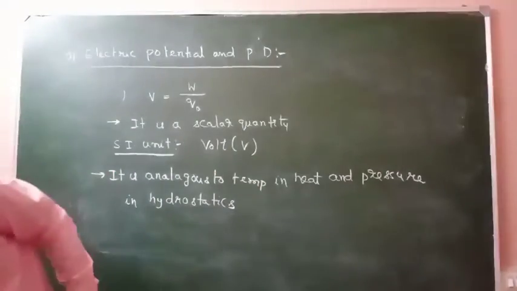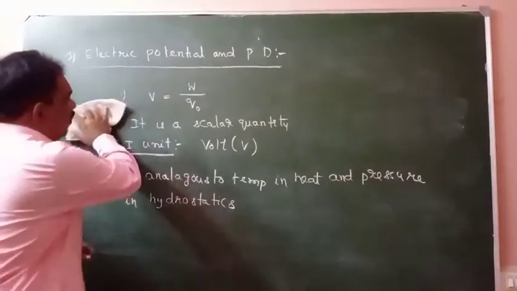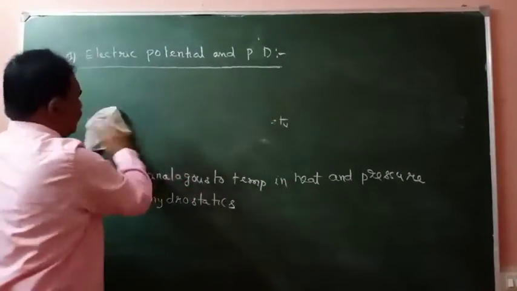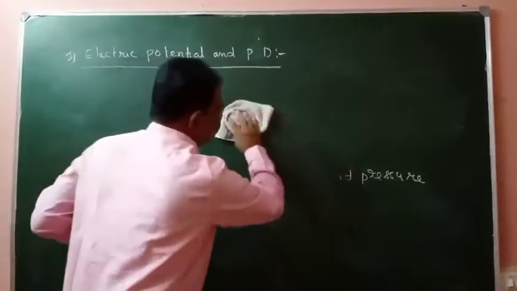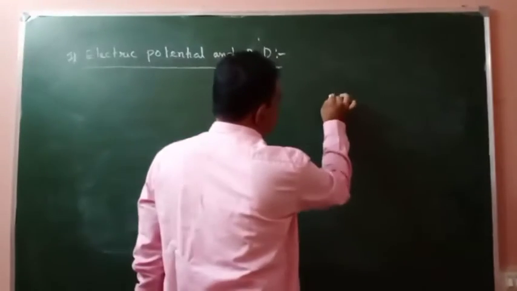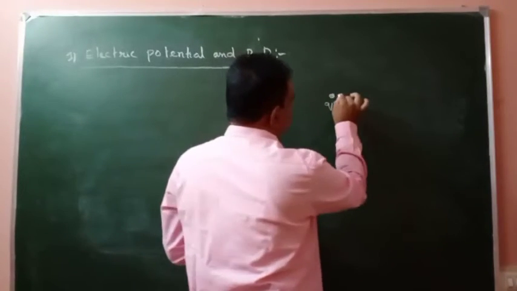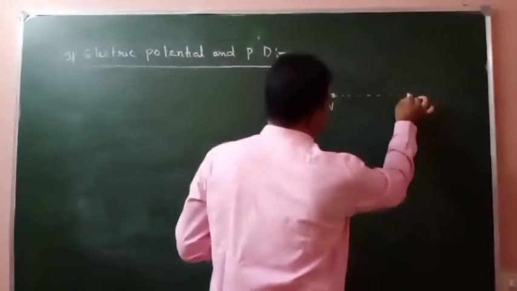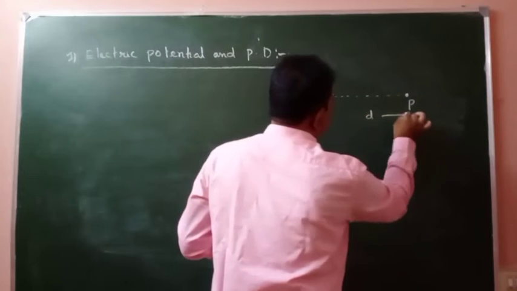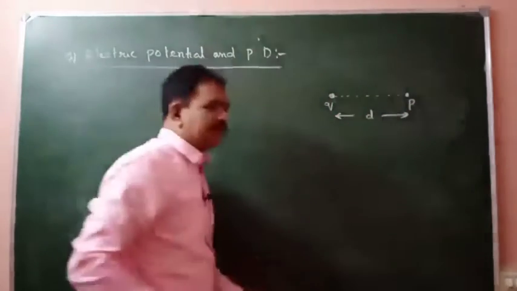Next, what is the electric potential due to a point charge? For example, here a point charge is there. Its magnitude is q. From this point charge at a distance d, a point P is there.